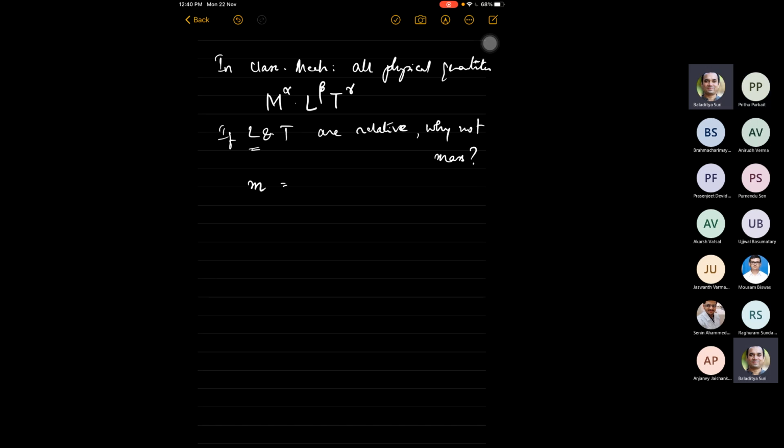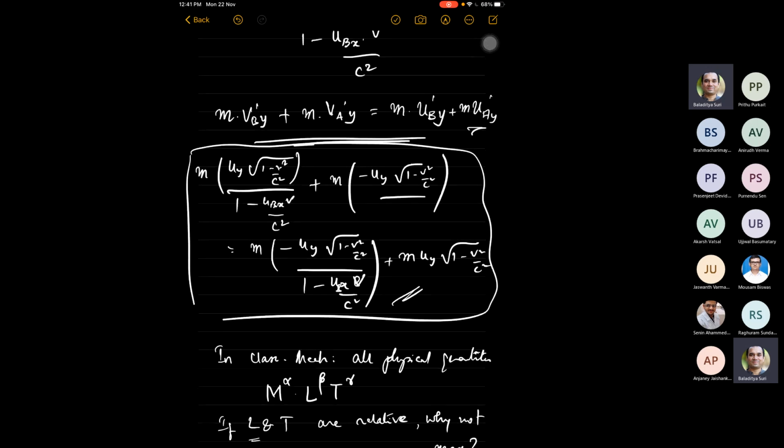Yeah. So the question that Einstein asked was: if a rod of length L is static in a frame, you measure the length to be L, but once it starts moving, the length becomes L prime equal to L naught by gamma. Similarly, T prime will be T naught times gamma. So what should M be so that the conservation law for momentum holds? It was a very simple exercise. He just went through this calculation. He said M has to be either gamma times M or 1 by gamma times M.